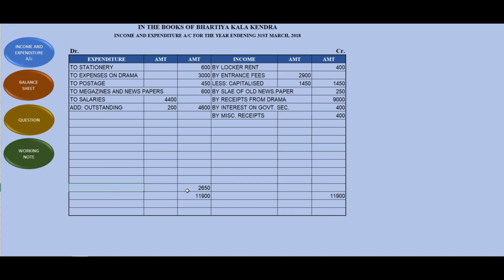Here you will write surplus, and below that you will write excess of income over expenditure. Okay, income side is more, no? So you have to record excess of income over expenditure. We have done this.